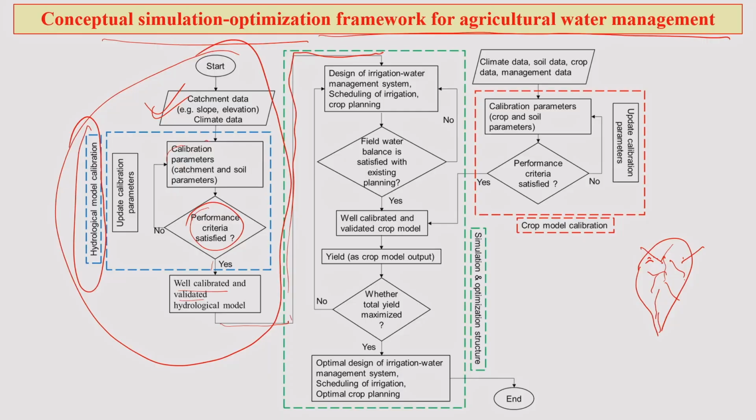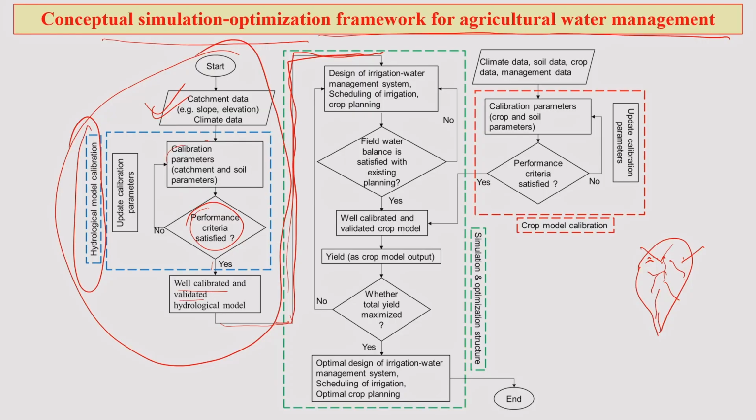You can understand what are the things you need to do. So, once the hydrological model is validated, then you try to design an irrigation water management system, or you try to schedule the irrigation system on the basis of the crop water requirement, because irrigation is one practice where you actually need water for the crop, and if your irrigation management system is very efficient, then certainly the water management will also be very efficient. So, the objective here is to figure out the best water management choice, or optimization of water management.